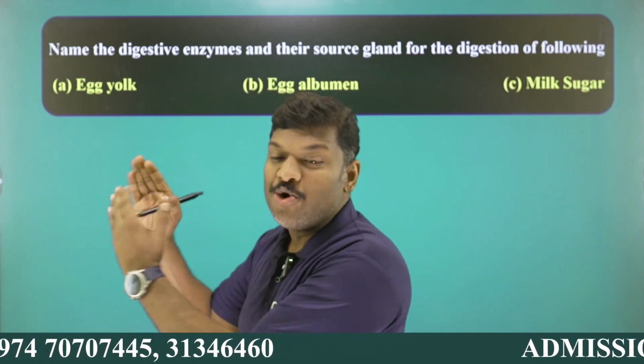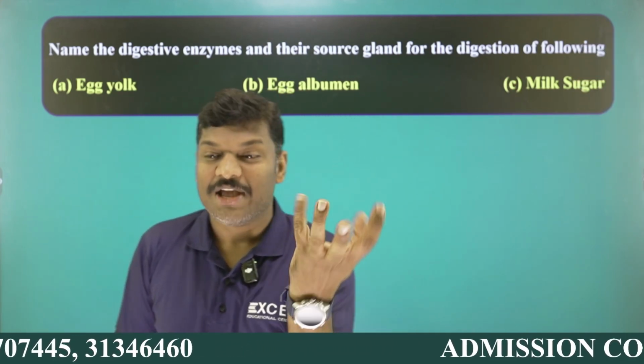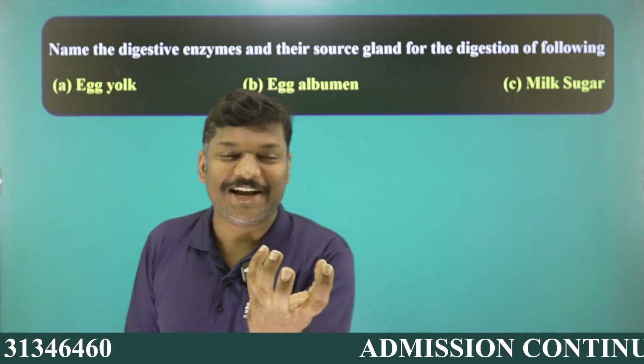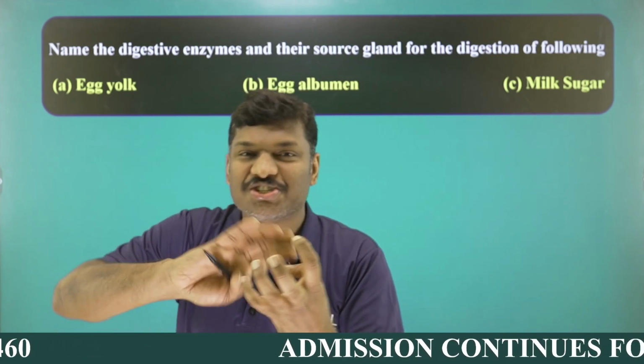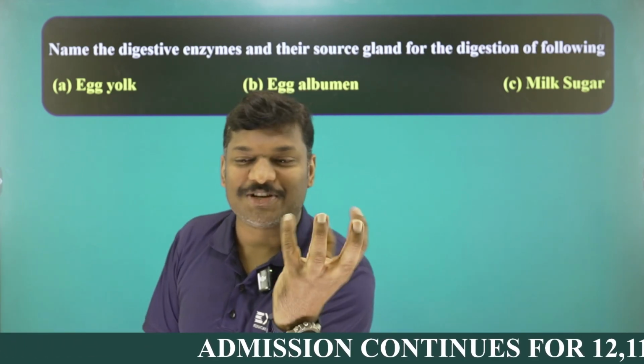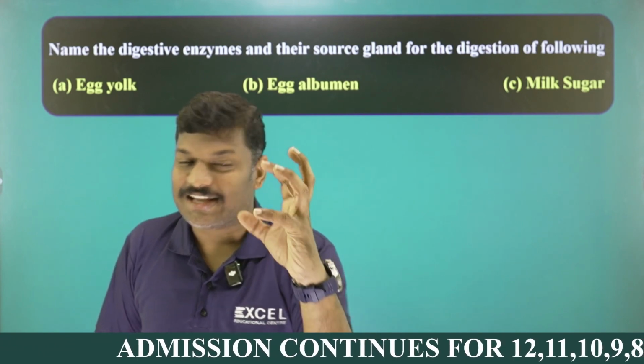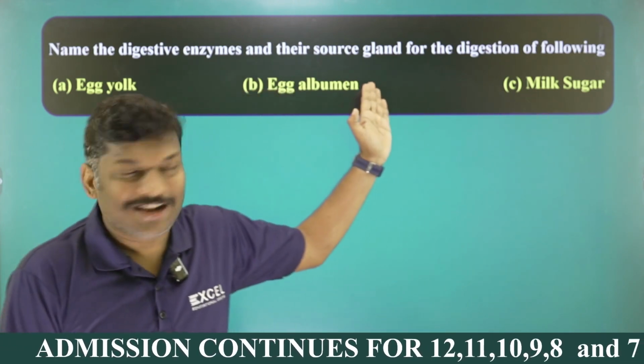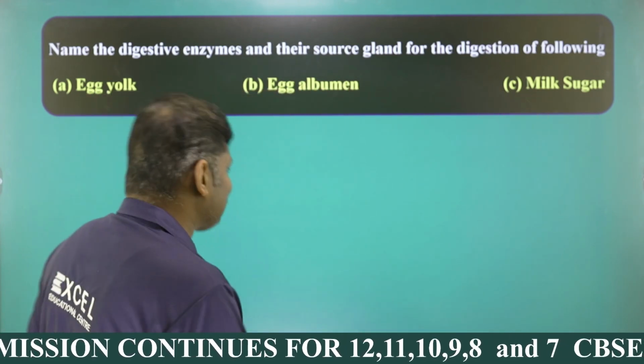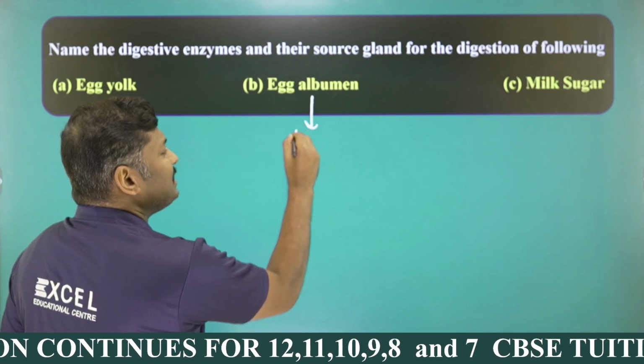One is called egg yolk. Egg is an edible material. We are all taking egg. The outer shell is not edible, that we are removing. After that, a white color region is there, and that is what we call egg albumin. In the middle, you can see egg albumin, and as you all know, egg albumin is mainly made up of